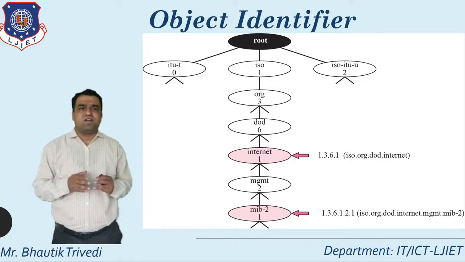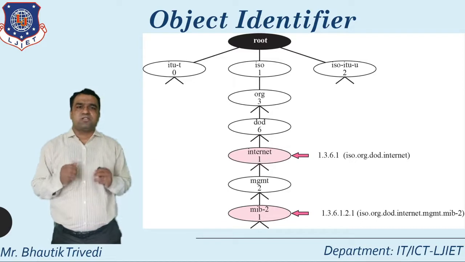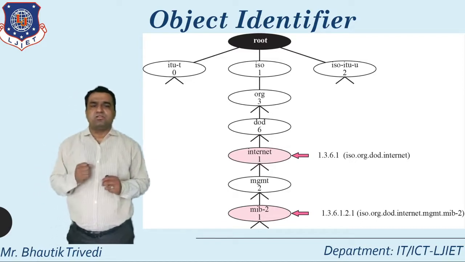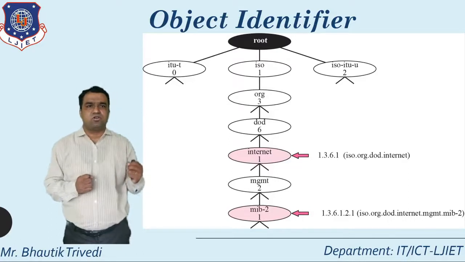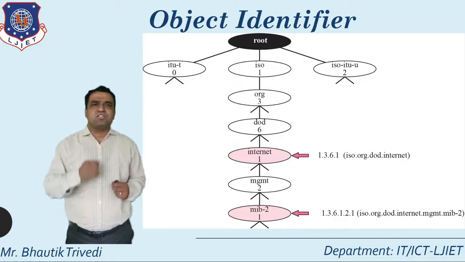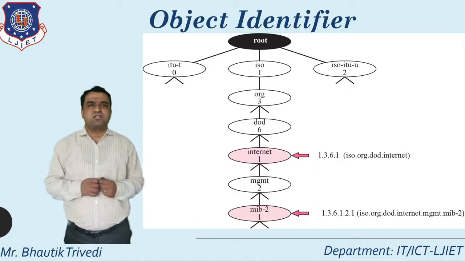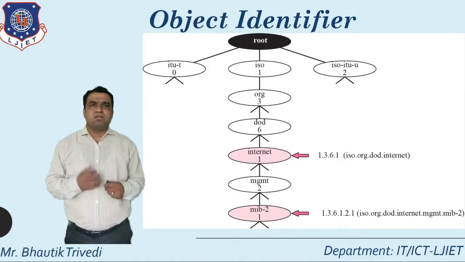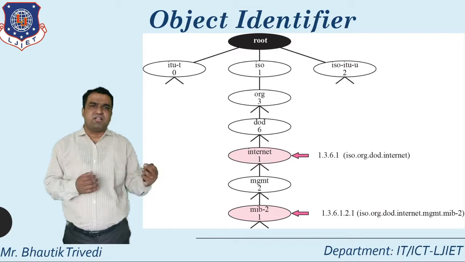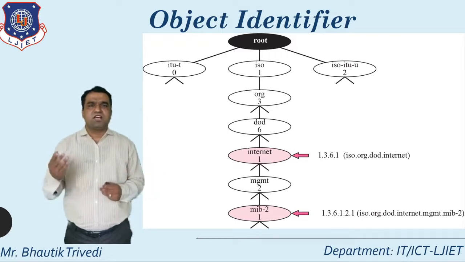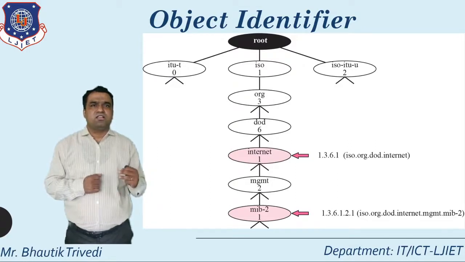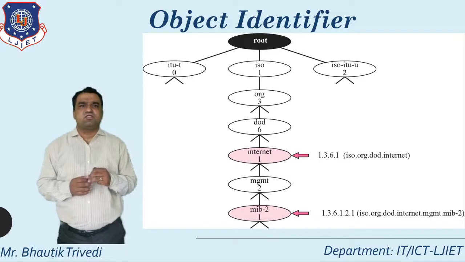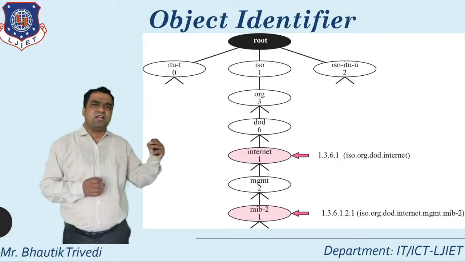Every object identifier takes a value like 1.3.6.1.2.1. First is the root, which is directly divided into three parts: ITU-T, ISO, and joint ISO-ITU, numbered 0, 1 and 2.